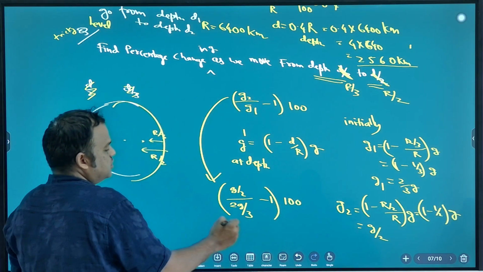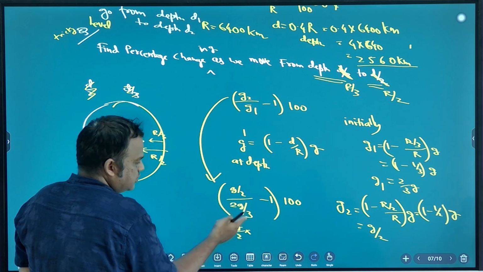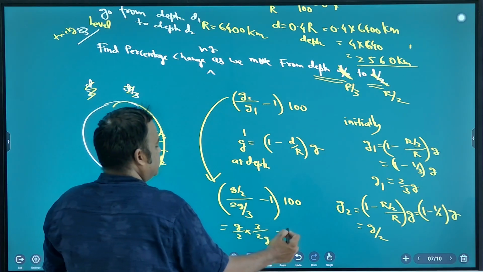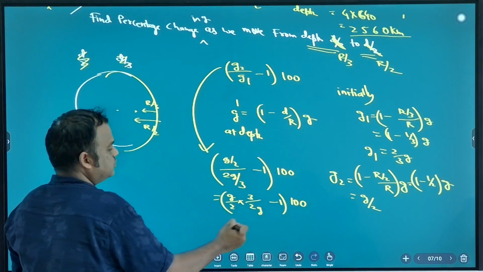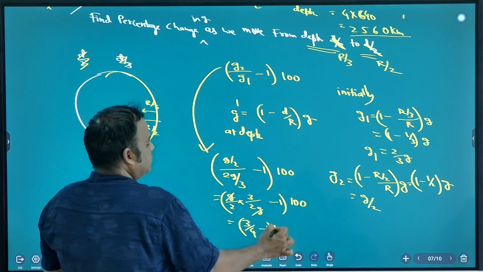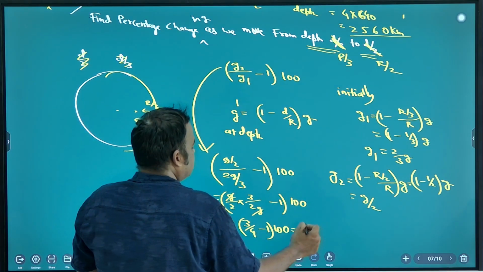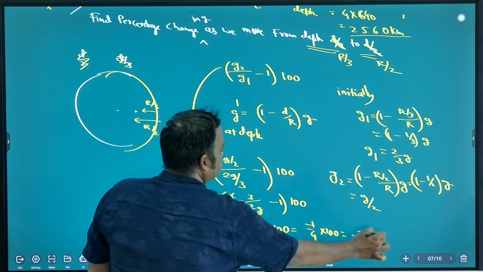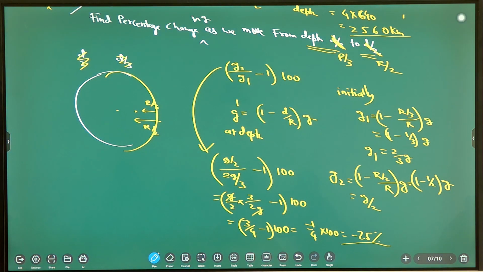So G by 2 into 3 by 2G, the 3 goes to the numerator. G cancels, so 3 by 4 minus 1 into 100. 3 by 4 minus 1 is minus 1 by 4 into 100, so minus 25%. Your answer is minus 25%. Clear?